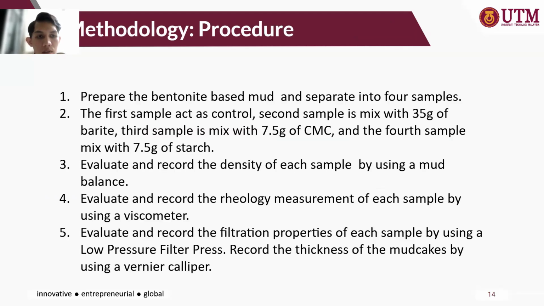For the procedure, first we prepare the bentonite base mud and separate into 4 samples. The first sample acts as control. The second sample is mixed with 35 grams of barite. The third sample is mixed with 7.5 grams of CMC, and the fourth sample is mixed with 7.5 grams of starch.